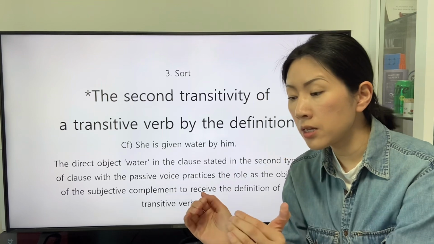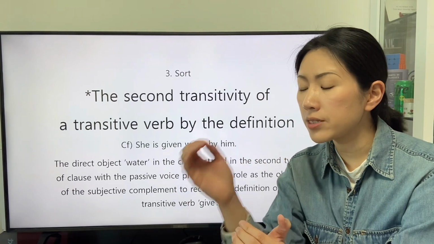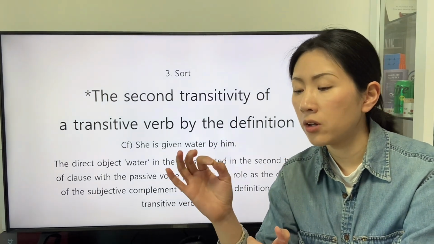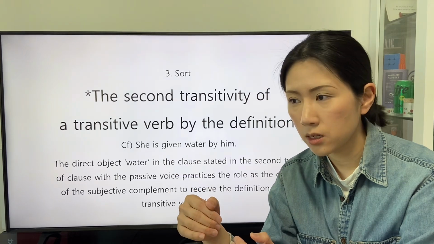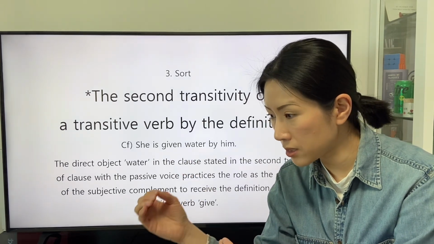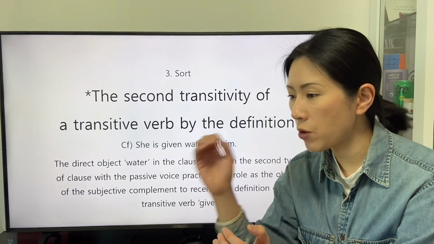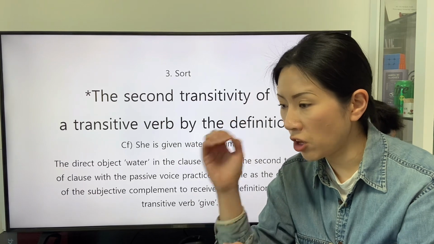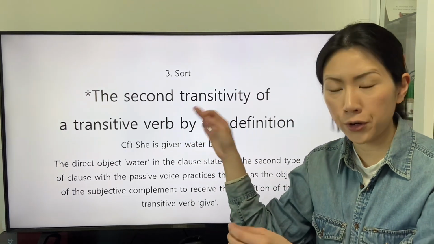So the indirect object still receives the direct object on the premise that the indirect object receives the definition of the transitive verb give.